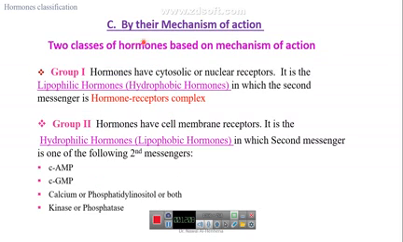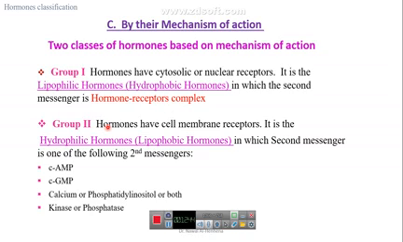If we classify hormones by mechanism of action, we have two groups. The first group is the hormones that have receptors inside the cell, like cytosolic or nuclear receptors. These hormones are of the lipophilic or hydrophobic type. The second messenger for this type of hormone is the hormone binding with receptors to form the hormone receptor complex.